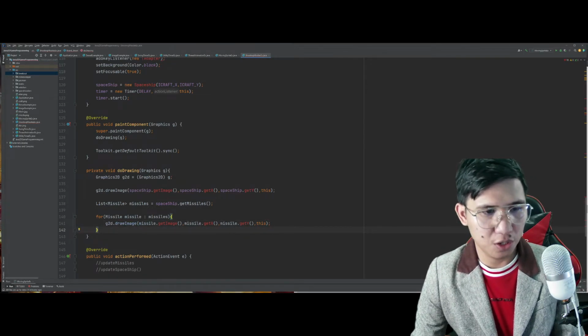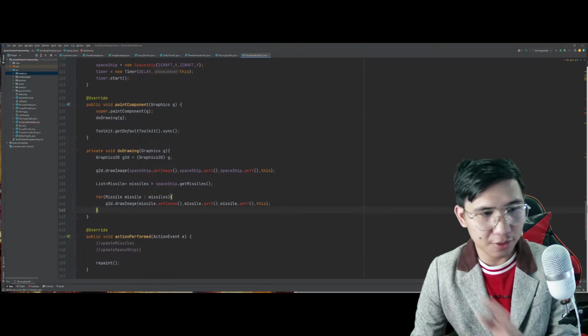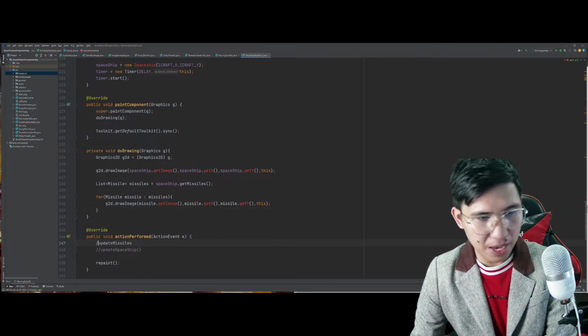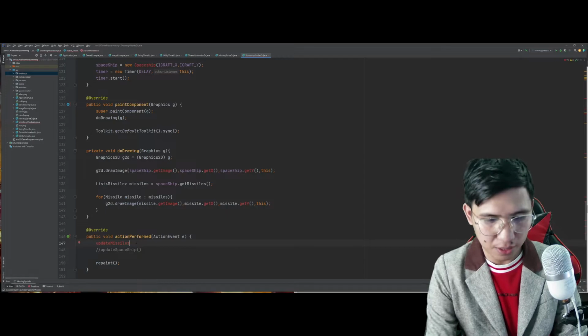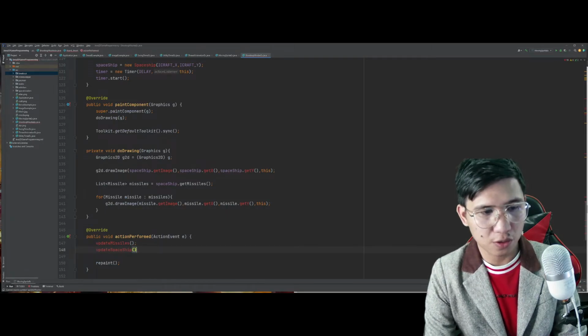So, G2D, draw image, missile.get image, add. So, for now, let's make this one the update missiles. We will call this as well. We will call the update spaceship